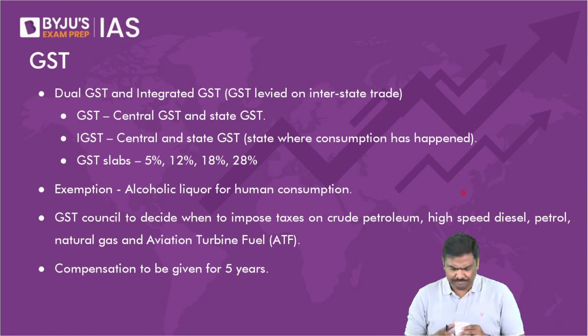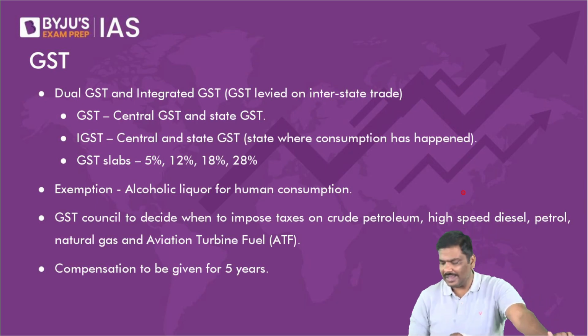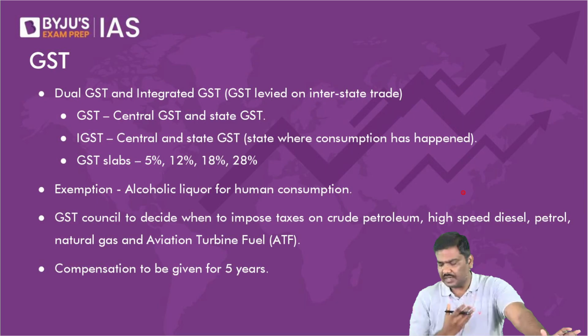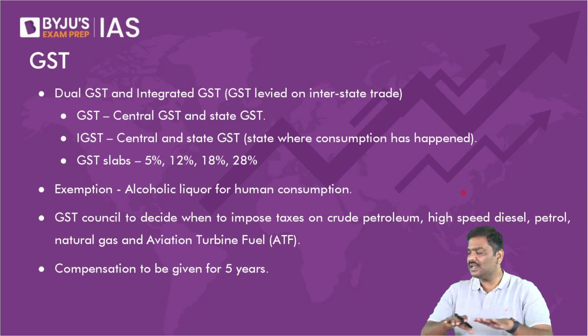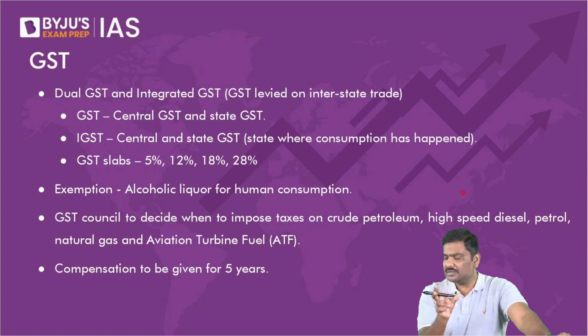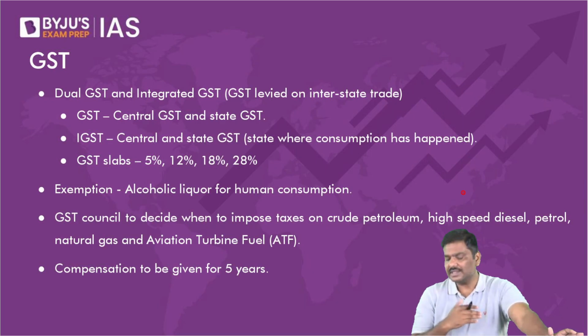Now, apart from that, we also discussed the concept of capital gains tax. What is a capital gains tax? Simple. You purchase an asset, hold the asset for a certain duration, and then sell the asset. When you purchase the asset, the price would be lower. When you sell the asset, the price would be higher. And after indexation, whatever is the capital gains, that is the difference between the selling price and the buying price, on that amount the taxation would be imposed by the government, which is called capital gains tax.